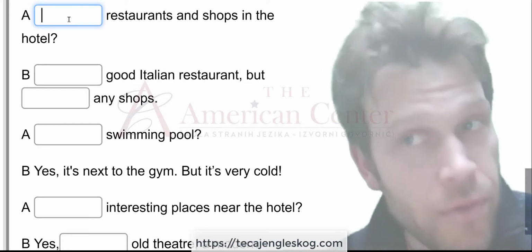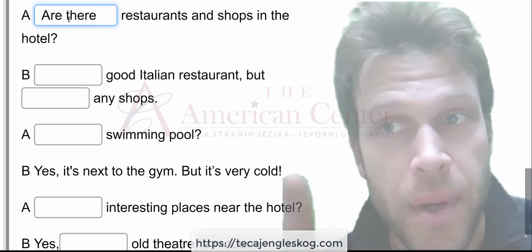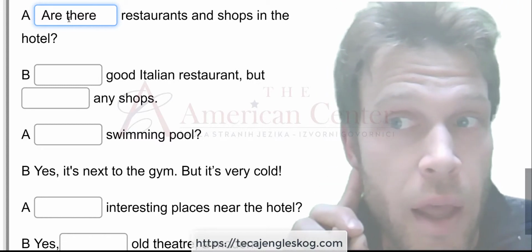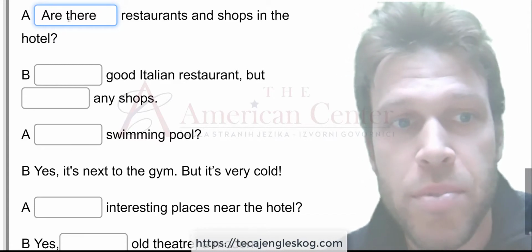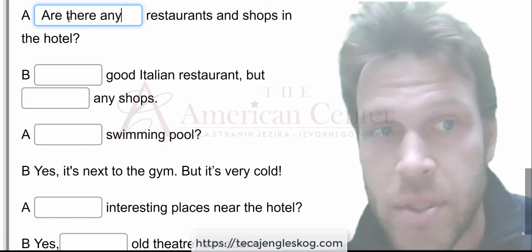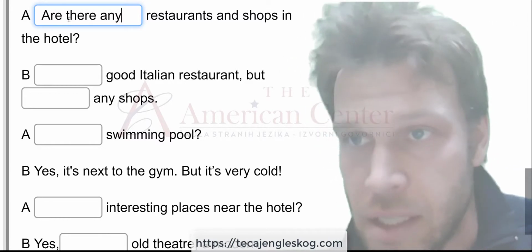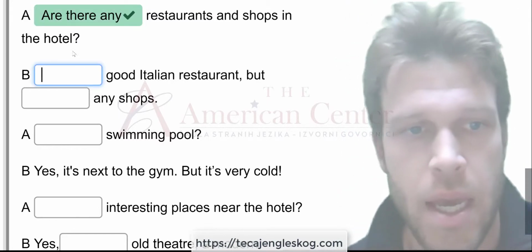Of course, first we use are there. But remember, what do we need? Good. We need to put any. Okay, remember we use any with questions and negatives with plural nouns. Okay?